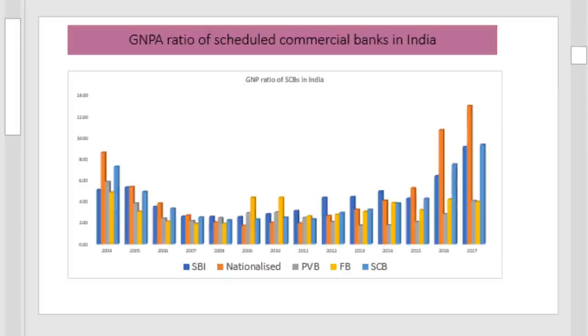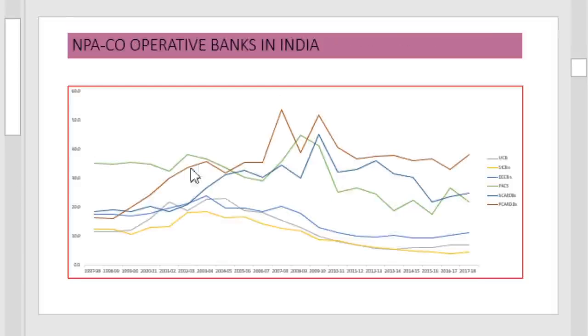Here the gross NPA ratio of scheduled commercial banks in India is given, and nationalized banks in 2017 have the highest one, followed by SBI, scheduled commercial banks, then foreign banks, private banks. All these have a higher gross NPA ratio. This is the gross NPA of the scheduled commercial banks. In all these cases, we can say the NPA is mounting, or it is increasing.